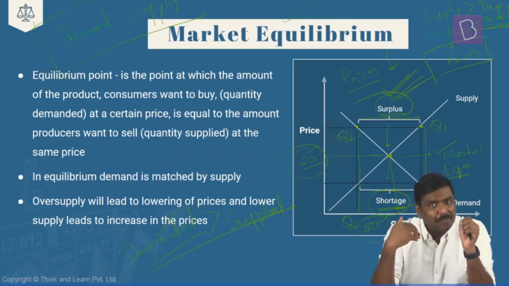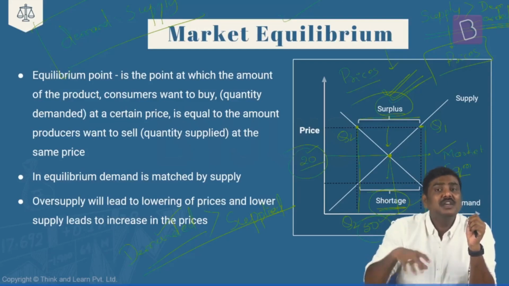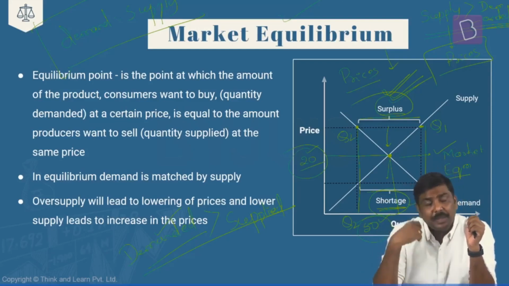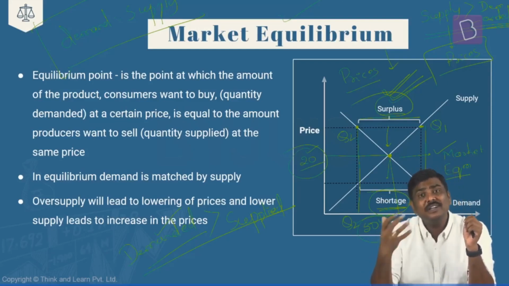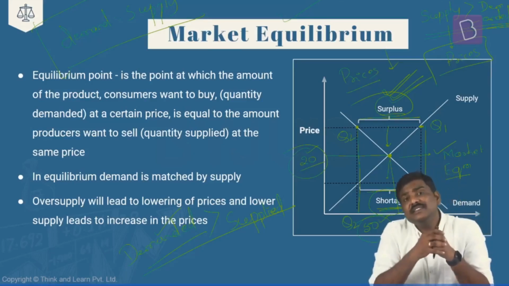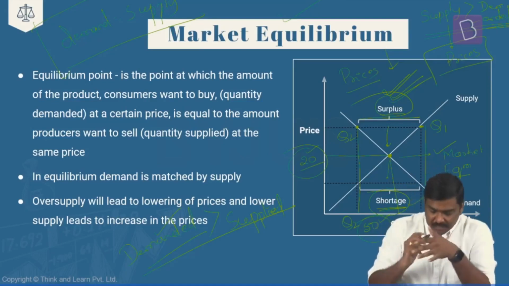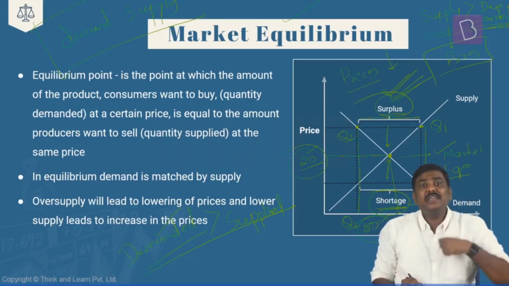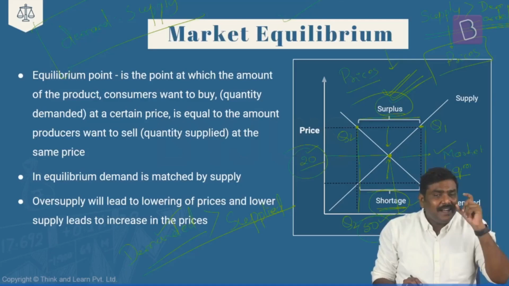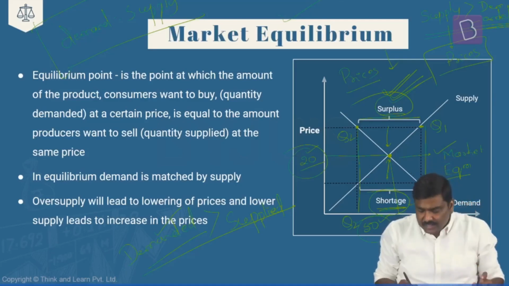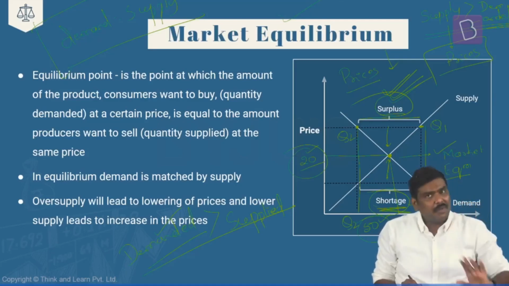So in the short term, what will happen generally in this situation is, because there is a higher demand, people are willing to purchase a higher quantity compared to the quantity being supplied. The sellers will start increasing the prices. The price will start moving towards the equilibrium point. And that is exactly what will happen when there is a shortage of supply in the market.